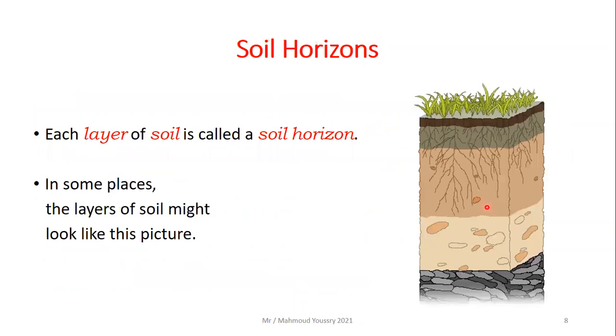So what about the soil layers? They are called soil horizons. Each layer of soil is called a soil horizon. In some places, the layers of soil might look like this picture right here. We have 3 or 4 soil horizons or soil layers. So let's start with the first one from the top.